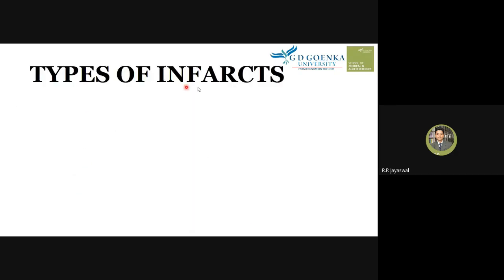Let's know about types of infarct, basically based on the artery which is involved.